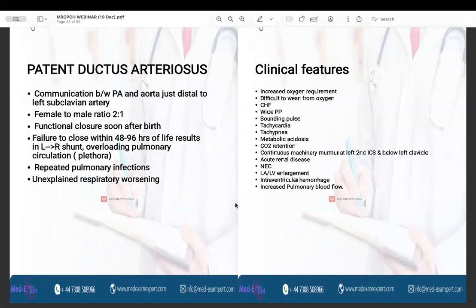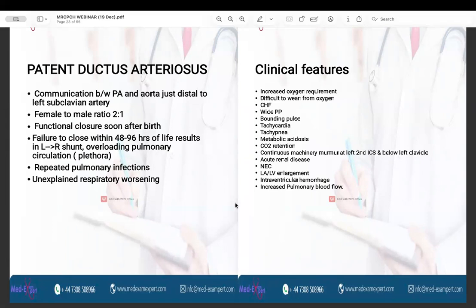More common in females, the ratio in female to male is 2 is to 1. The functional closure occurs soon after birth, but if there is failure to close between the 48 to 96 hours of life, it results in the left to right shunt. There is resultant overloading of the pulmonary circulation, increased blood flow, plethoric lung fields, repeated pulmonary infections, and unexplained respiratory worsening.